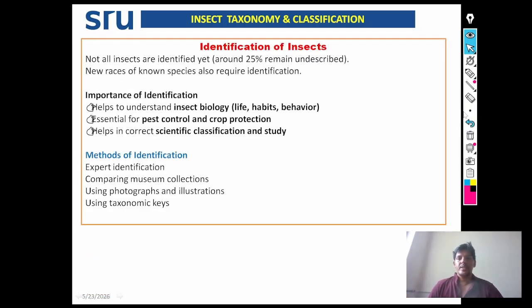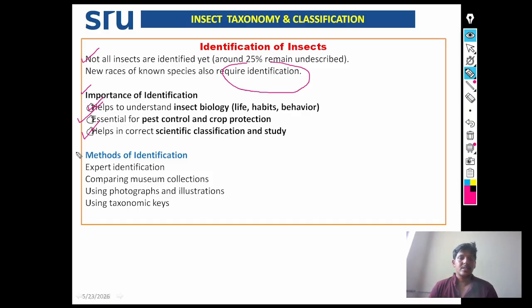Next, identification. Not all insects are identified yet. Around 25% remain undescribed. At the same time, new races of known species also require identification. See the importance of identification. It helps to understand insect biology, that is life, habits and behavior. It is essential for pest control and crop production. It helps in correct scientific classification and study.